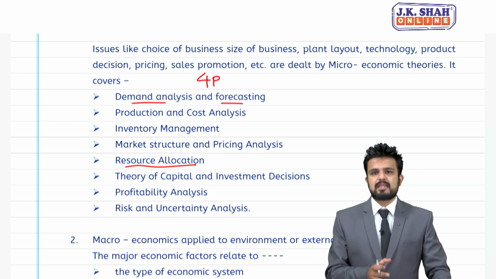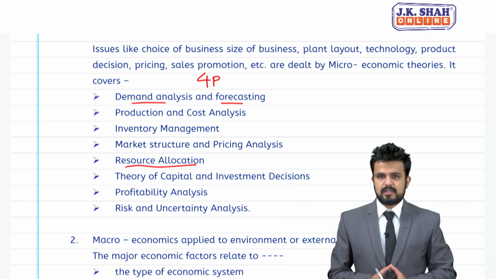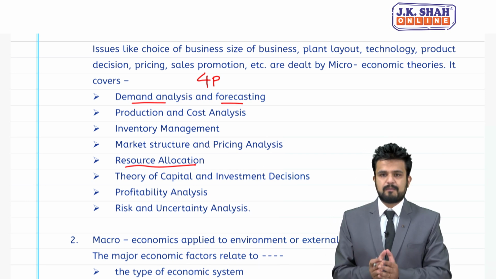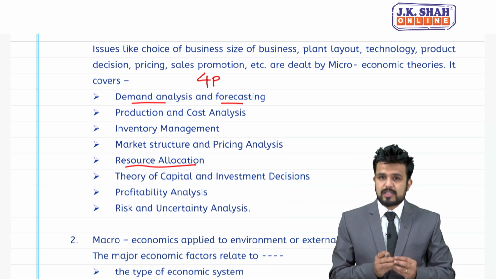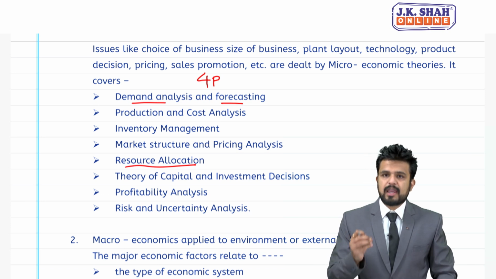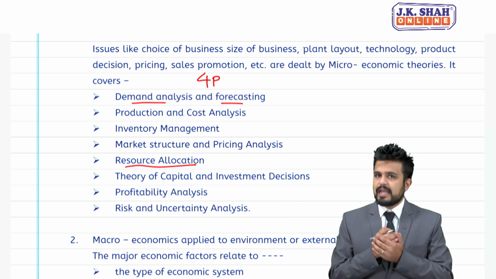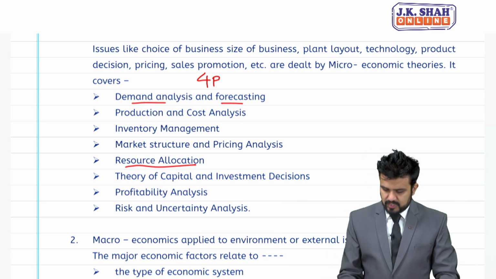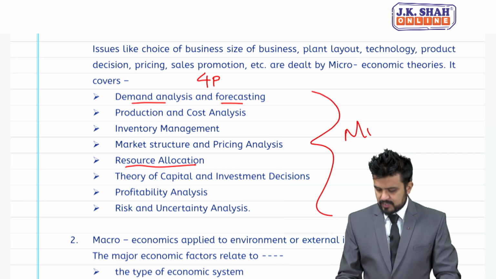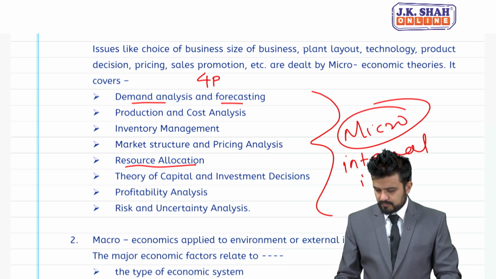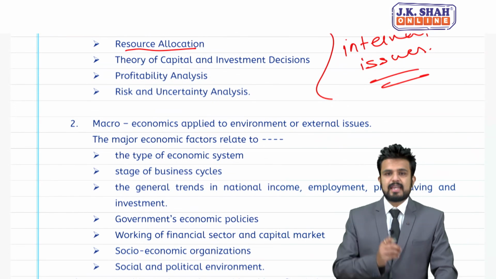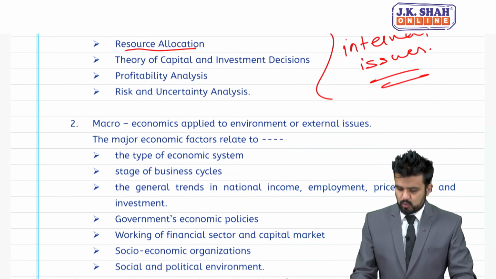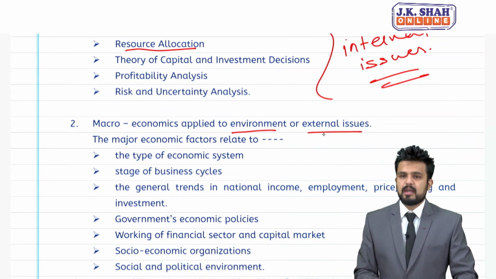And last is risk and uncertainty analysis, because students, business is full of risk. Some risks are insurable, some risks are non-insurable. So risk and uncertainty is again a part of micro analysis, internal issues. So basically students, these all points represent micro, which issues, internal issues. Coming to the second point, macroeconomics applied to environment or external issues.